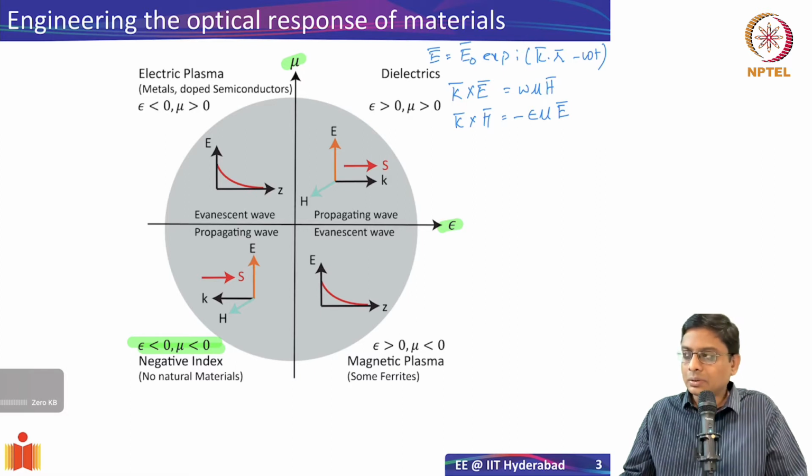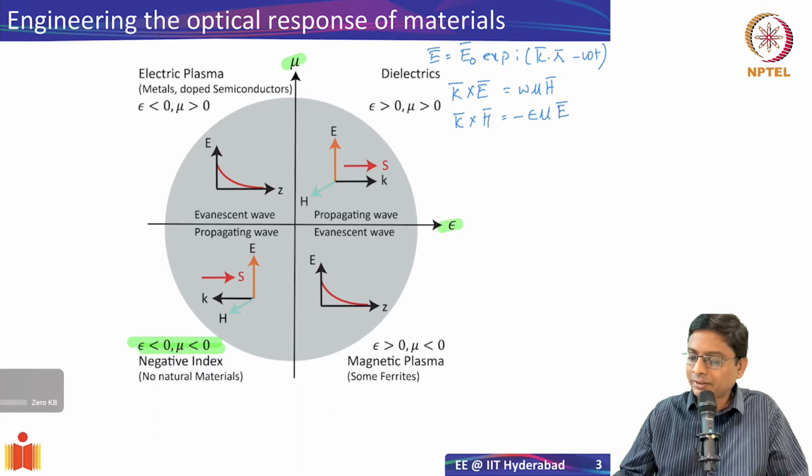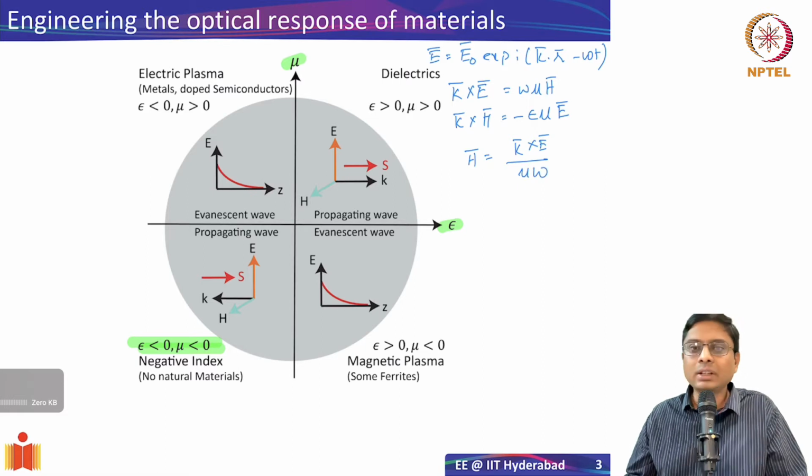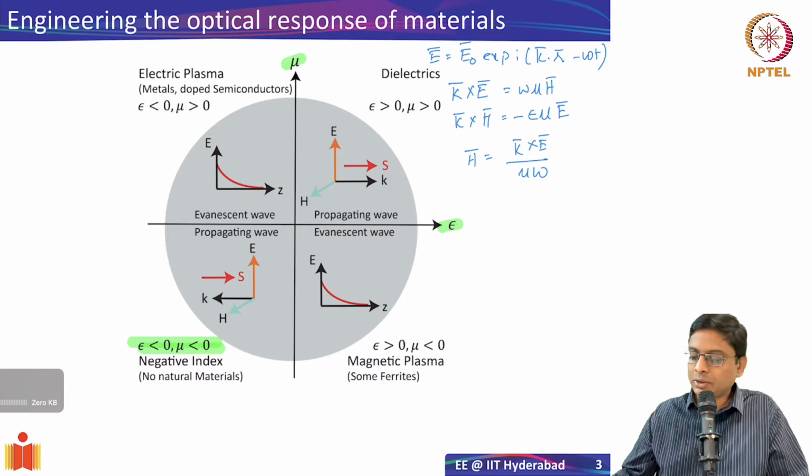So now what I want to do is write the magnetic field in terms of the electric field. So I'll say H equal to K cross E by mu omega. What we're interested in looking at is the Poynting vector. You might have studied about the Poynting vector, which is represented as S, and I'll say it is half of the real part of E cross H.